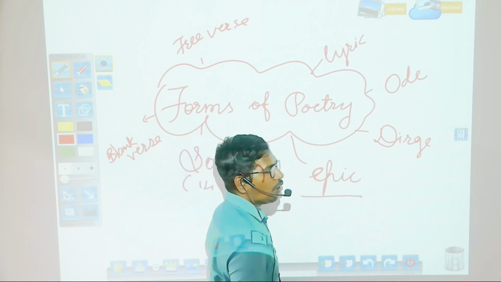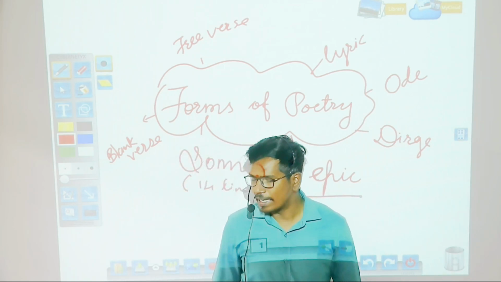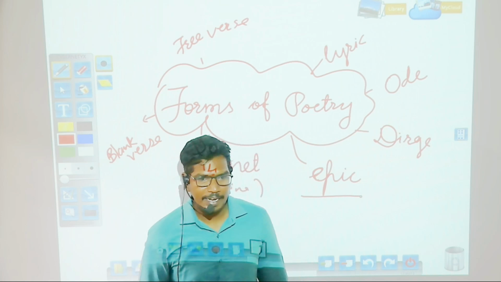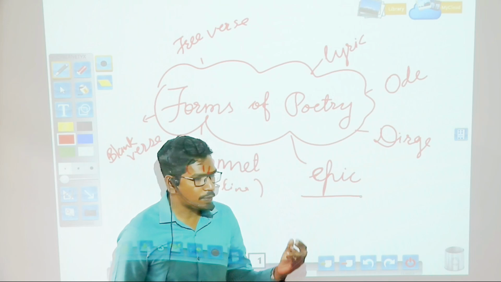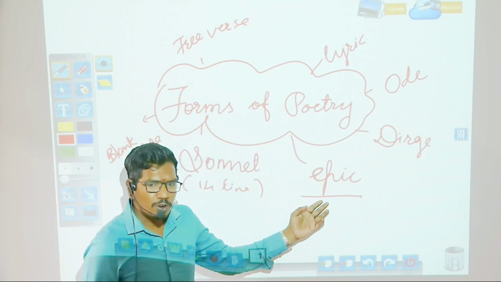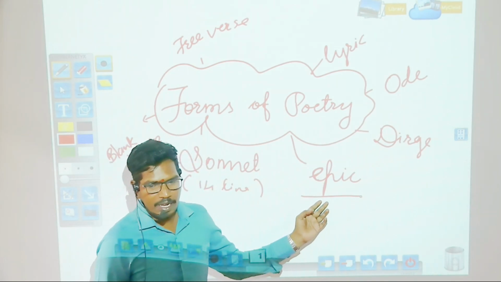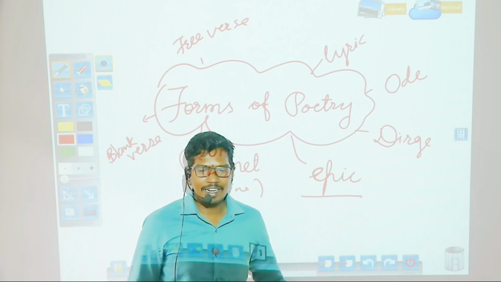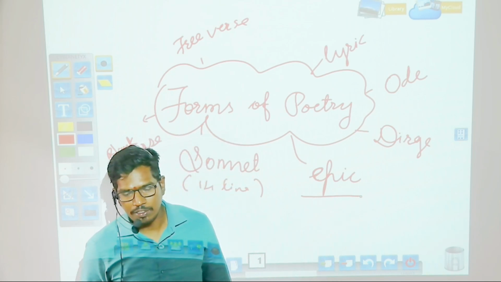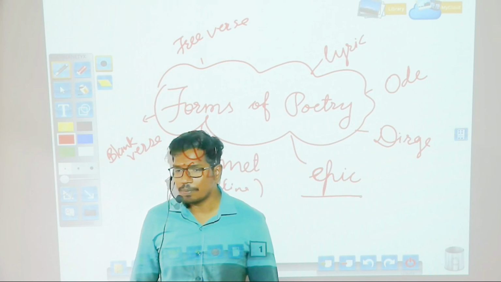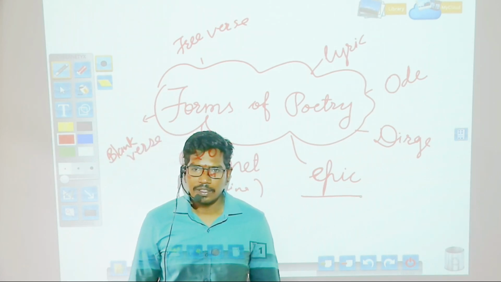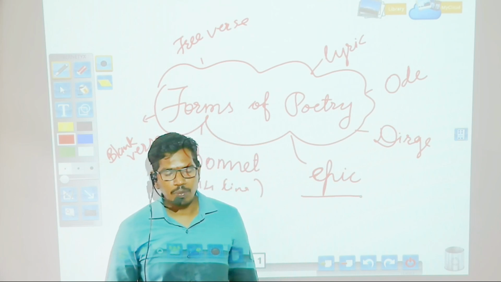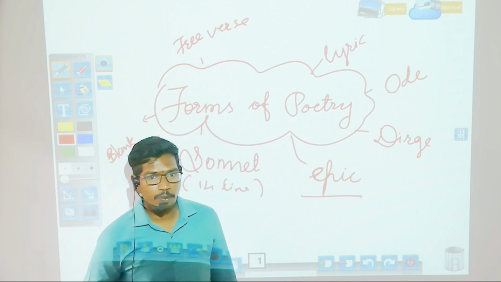Then epic, what is epic? Epic is what? It is a lengthy heroic narrative poem. It is lengthy, meaning it is not like a short poem, but you will find many cantos, like Ramayana and Mahabharata. Or if you consider some examples from English literature, you will see Paradise Lost by John Milton, and Alexander Pope wrote one more mock epic, we can say, that is The Rape of the Lock.